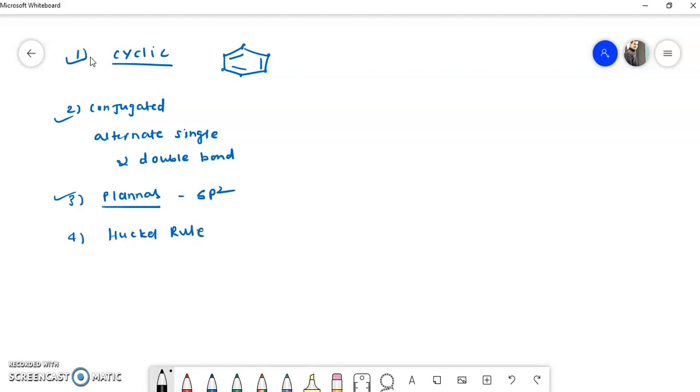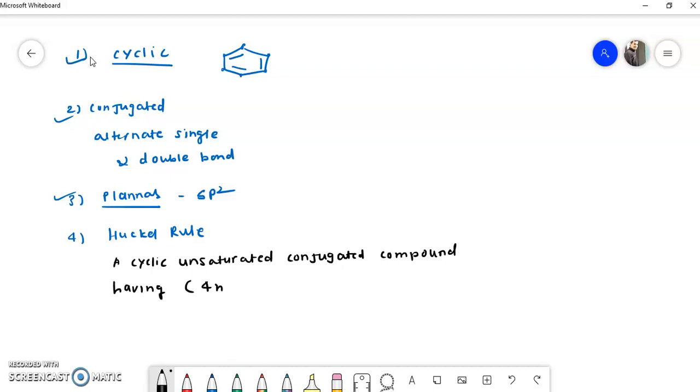Remember, a cyclic, unsaturated, conjugated compound having 4n plus 2 pi electrons is called an aromatic compound.